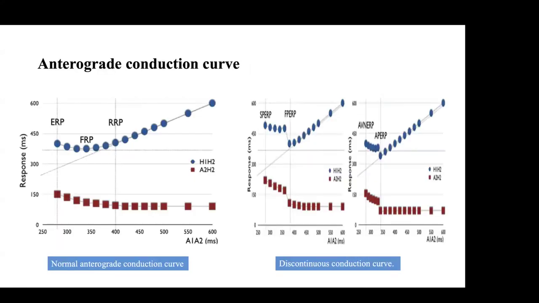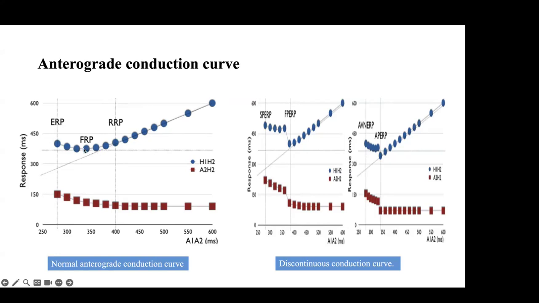And then we make the curve. And you can say RRP, FRP, ERP. This curve is always like this. RRP means latency has started. FRP, last conduction. ERP, not conducting. So you can see the cycle at 600, 550, 500, then 450, 400. At 400, it started having RRP. RRP means where latency has started happening.